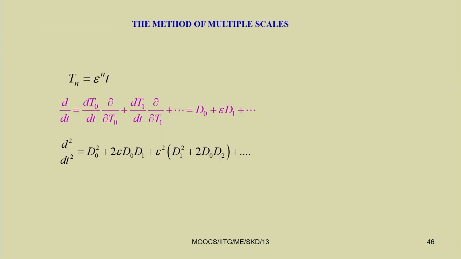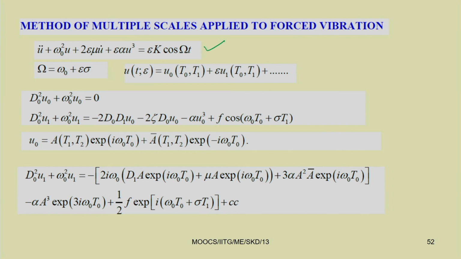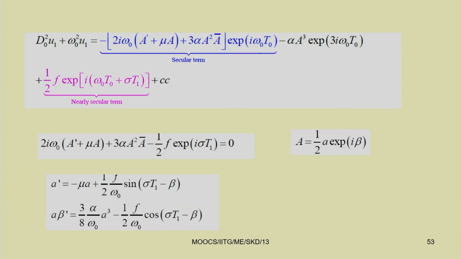So, for example, this is the equation we have taken: u double dot plus omega 0 square u plus 2 epsilon mu u dot plus epsilon alpha u cube equal to epsilon k cos omega t. So, this is a weak forcing type of thing. Already you know, for the primary resonance conditions we can take omega equal to omega 0 plus epsilon sigma, and if we follow the simple procedure of the method of multiple scales and eliminate the secular terms, we can get a set of equations.